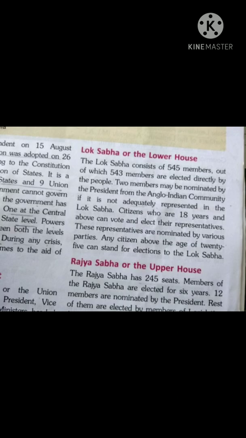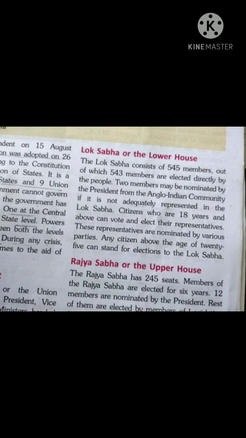Now come on children, topic: Lok Sabha or the lower house. The Lok Sabha consists of 545 members, out of which 543 members are elected directly by the people. Two members may be nominated by the president from the Anglo-Indian community if it is not adequately represented in the Lok Sabha. Citizens who are 18 years and above can vote and elect their representatives.